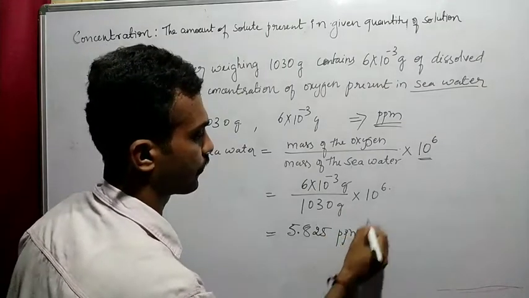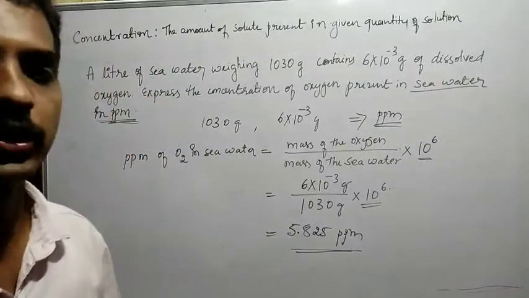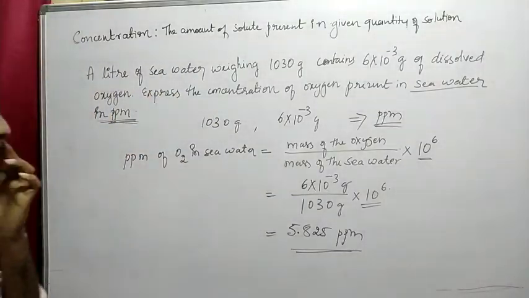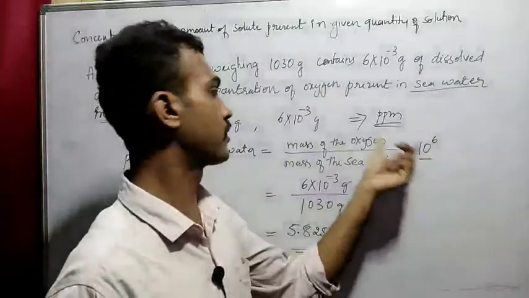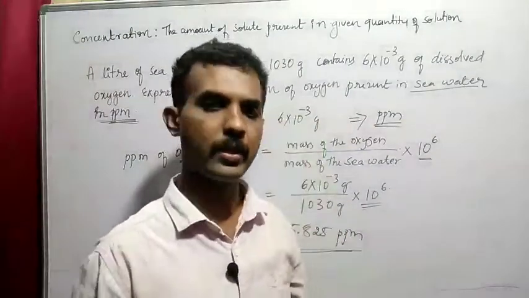ppm. So it is nothing but parts per million. So this is a very small quantity, right? 6 into 10 to the power of minus 3 is nothing but a very small quantity.